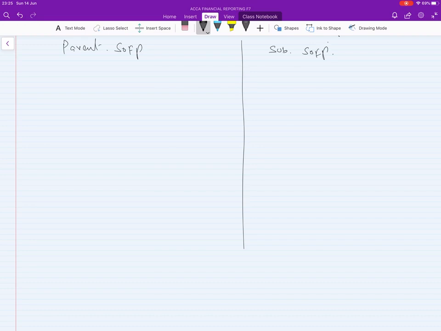For the parent's statement of financial position, start from non-current asset. Suppose they have non-current asset of 10,000. Now investment in company S, the subsidiary, suppose 5,000 shares.